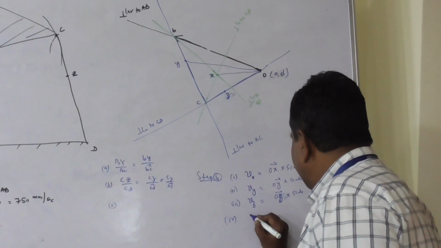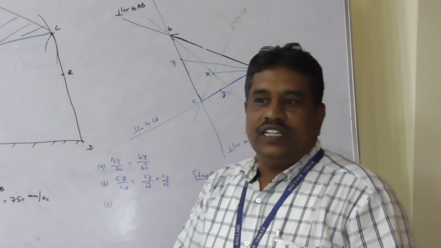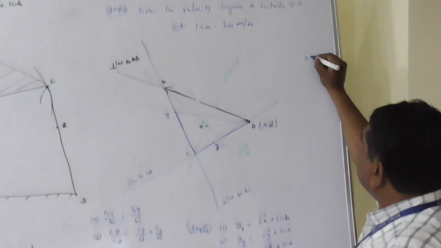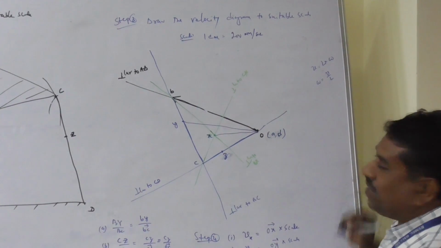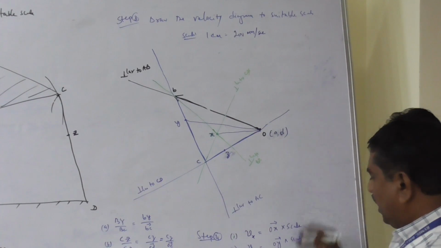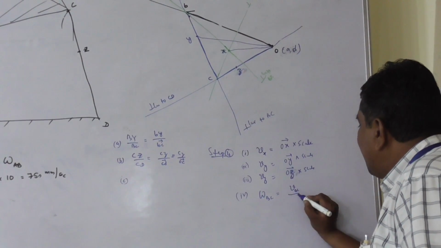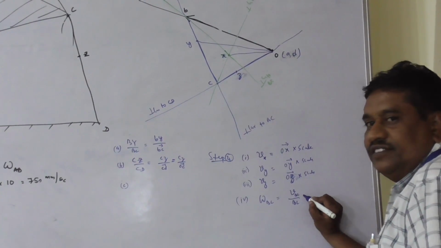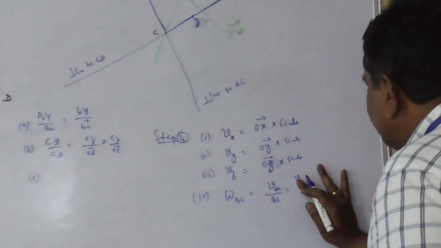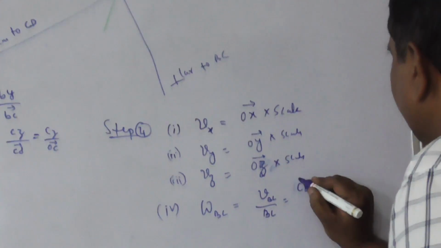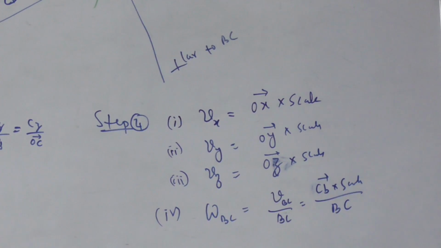Next, the fourth point is how to determine the angular velocity of BC. As you know that velocity is length into angular velocity, or angular velocity is linear velocity by length. Use this concept. Angular velocity of BC is velocity of CB by length of BC. Or this is nothing but vector CB into scale divided by actual length BC.